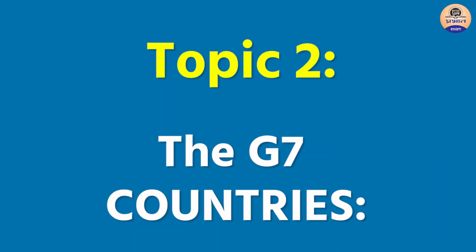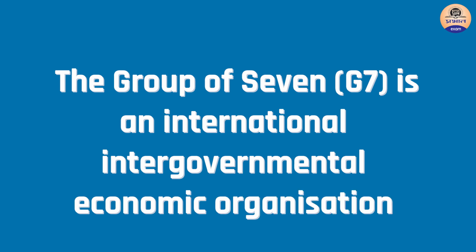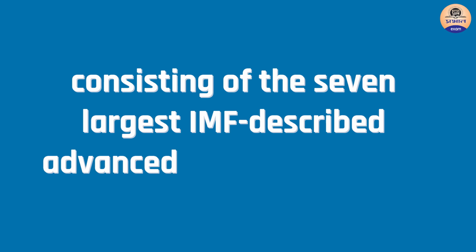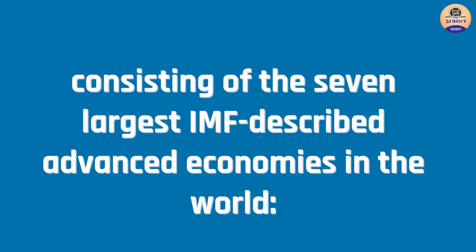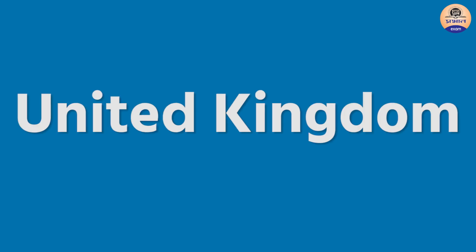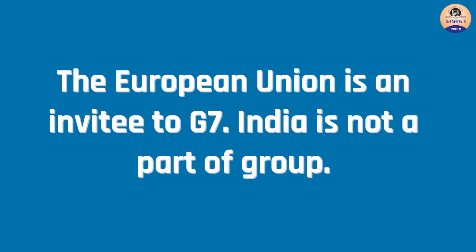Topic 2. The G7 countries. The Group of 7 countries, or the G7, is an international intergovernmental economic organization consisting of the 7 largest IMF-described advanced economies in the world. They are Canada, France, Germany, Italy, Japan, the UK and the USA. The European Union is an invitee to the G7. India is not a part of the group.